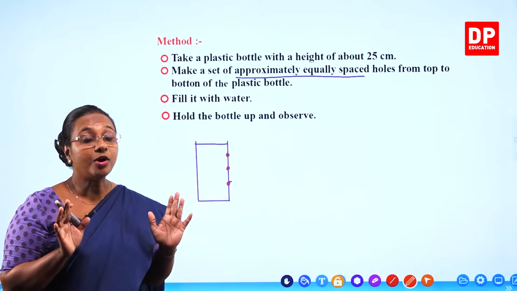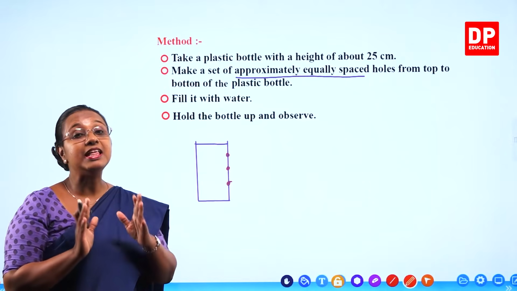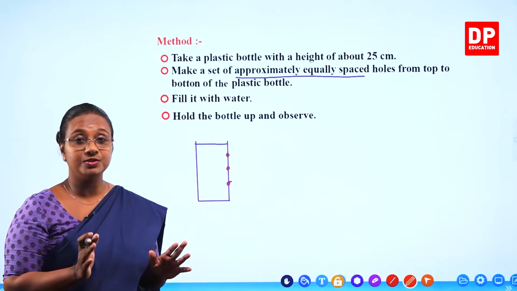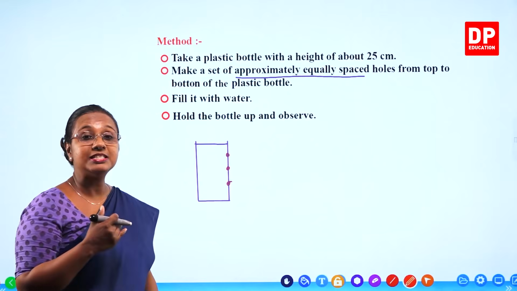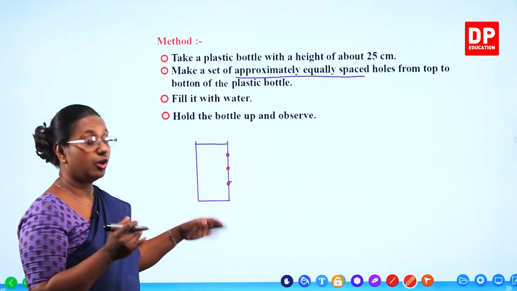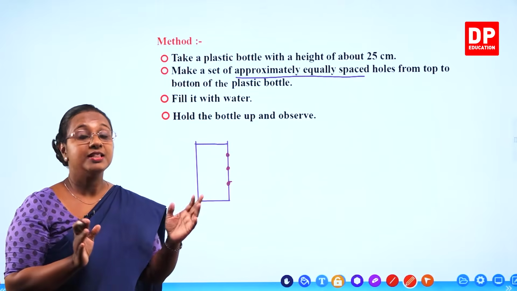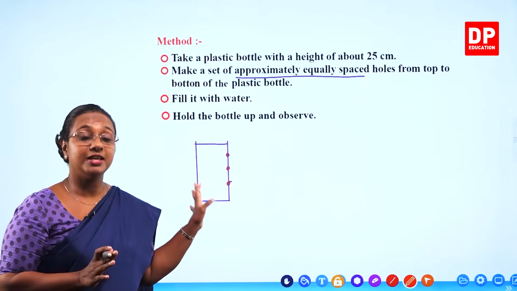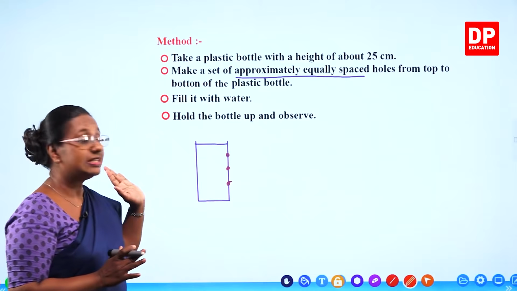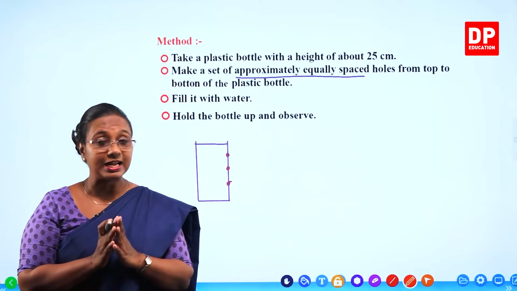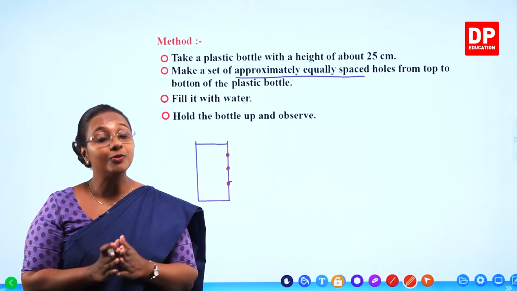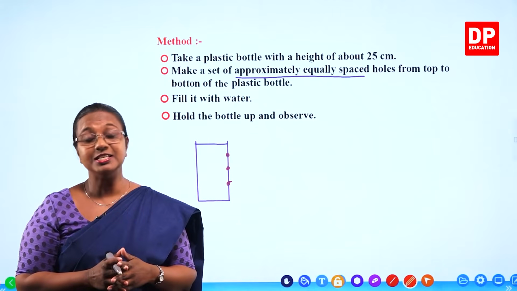So what do you need to observe? The way they exit through the holes: the horizontal distance travelled by the water or the speed with which water exits the holes. That is what you need to observe here. I am sure it's a very simple activity. You all can understand the activity. We will go to the lab and do the activity now.